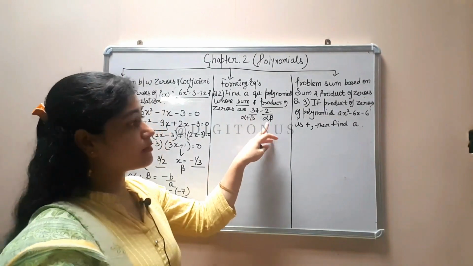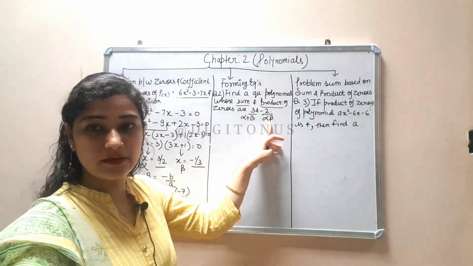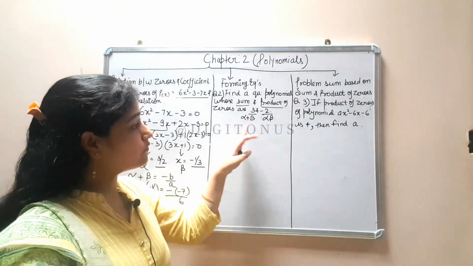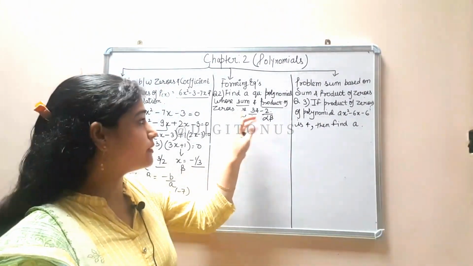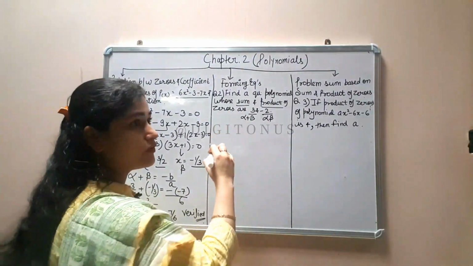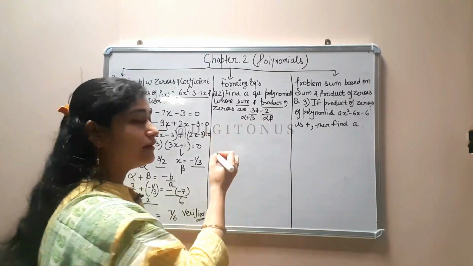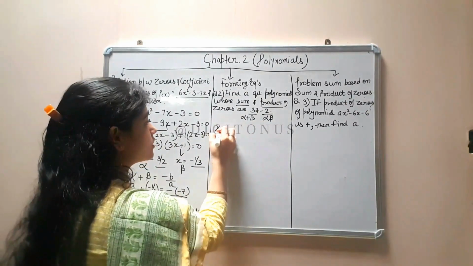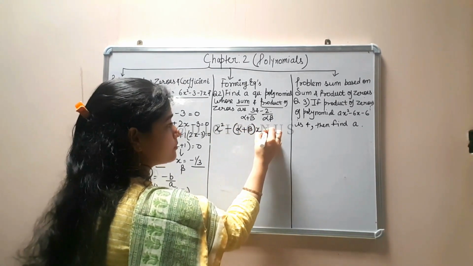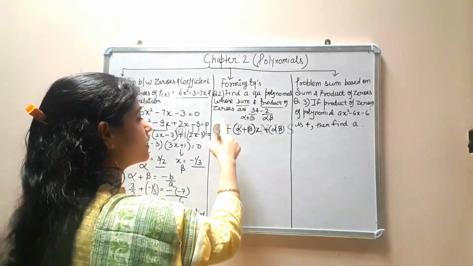Okay, in this question sum and product are given already. It means this is the value of alpha plus beta and this is the value of alpha beta. If sum and product are not given and only zeros are given, then we will find the value of alpha plus beta by adding them and alpha beta by multiplying them. Okay, but now we can put the values of sum and product directly, and you should know the equation. What is the equation? x square minus sum of zeros into x plus product of zeros. Okay, this is the quadratic equation.